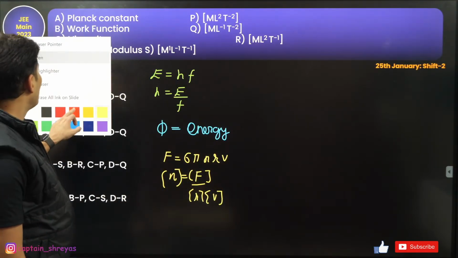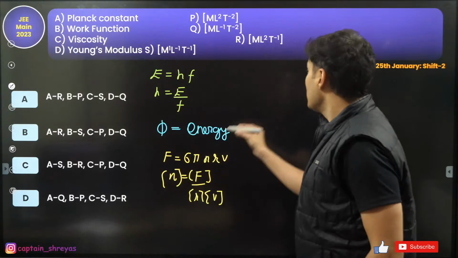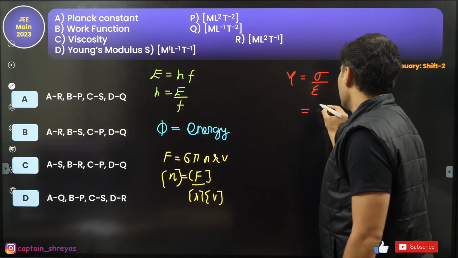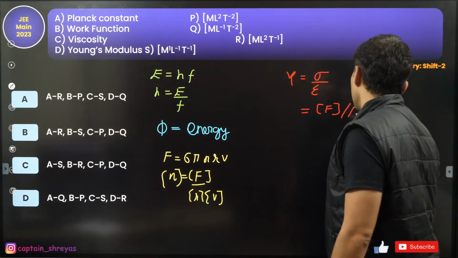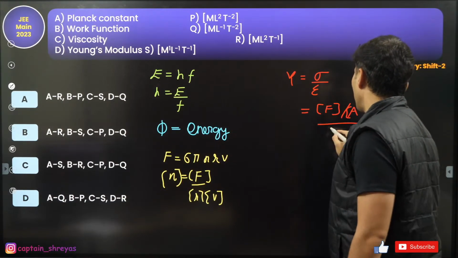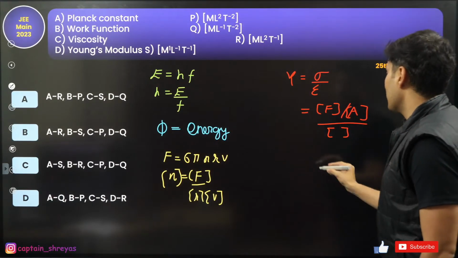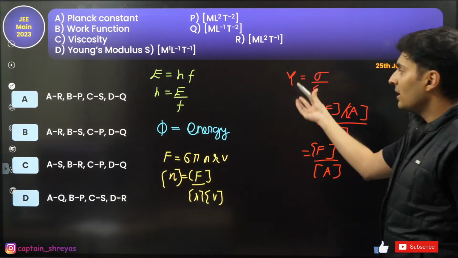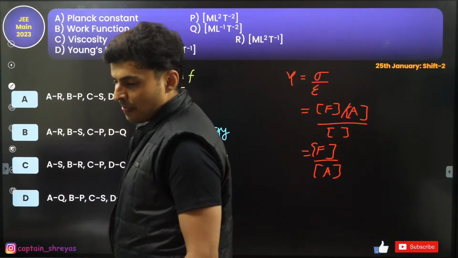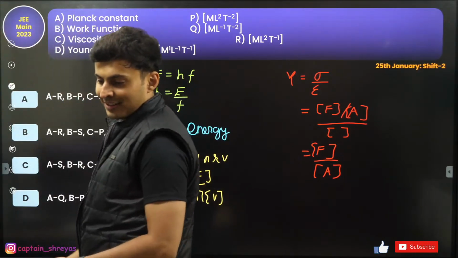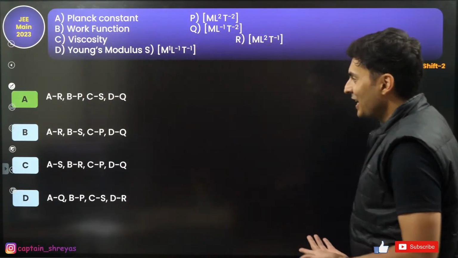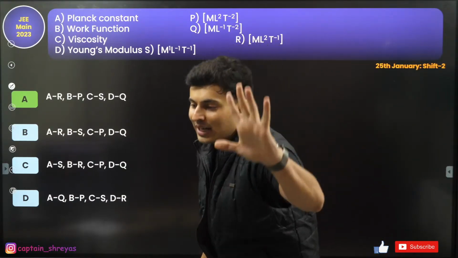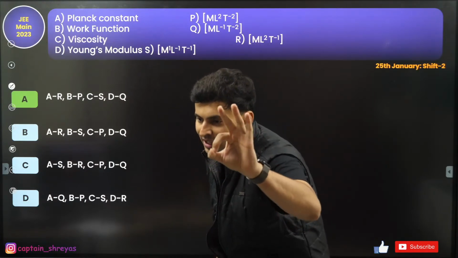And lastly, Young's modulus. Young's modulus is basically stress by strain. Strain is dimensionless. Stress is nothing but force by area, and strain is dimensionless. So whatever is the dimension of force upon the dimension of area. That's it. That's the logic for solving it. There you go. Option A is the correct answer. I'm not going to solve it completely. You figure it out. But did you understand the logic? Yes, option A is correct.